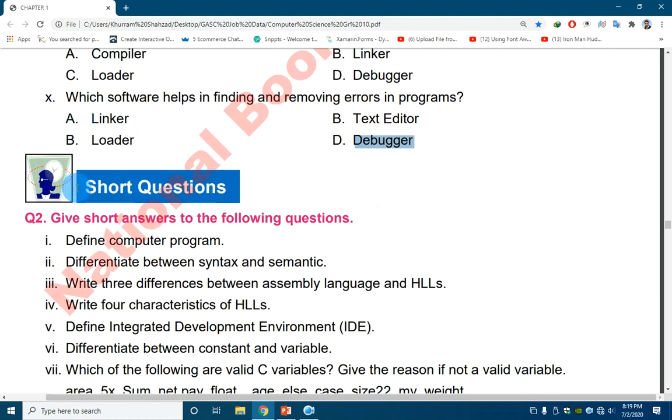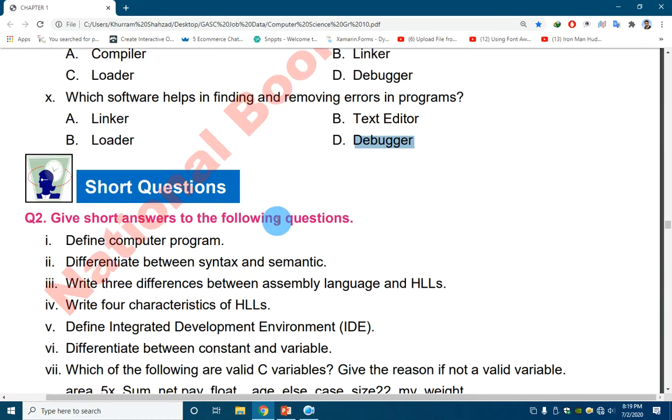Now I'm going to answer the short questions. You may also find the short question answers in your book if you want to memorize them. Define the computer program. A computer program is simply a set of instructions that solves a particular problem. Difference between syntax and semantics. Syntax is the actual rules for writing computer programs, and semantics is the meaning of those statements.